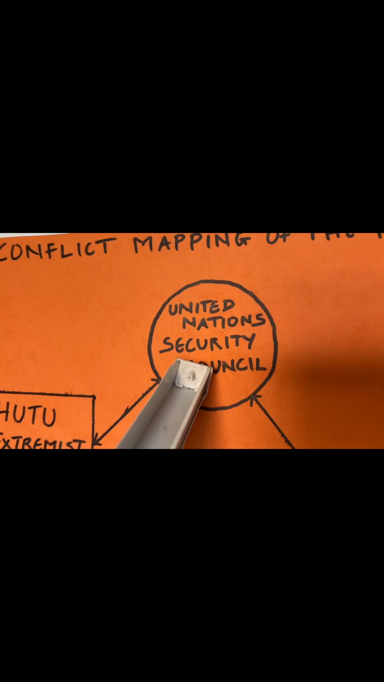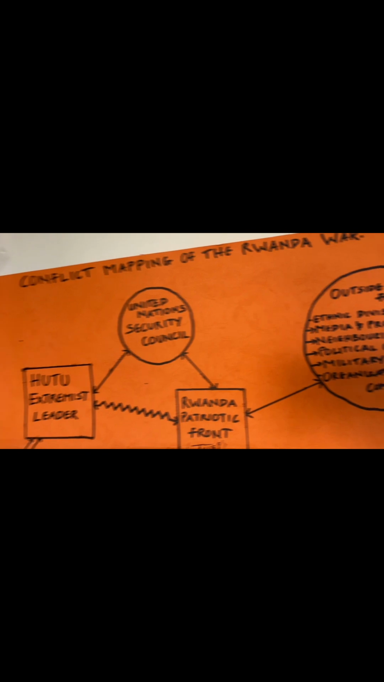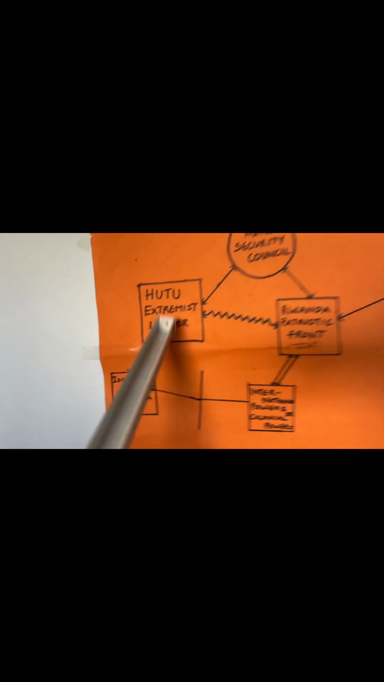And we also see on the top right-hand here the United Nations Security Council. The United Nations Security Council, already at the top here, you can see it has a mutual relationship with both parties. That's why you have a single line drawn here, while this double line represents an alliance between these two parties, the Hutu extremist leader and the Interahamwe Militia having an alliance, and the Rwanda Patriotic Front and the international powers or colonial powers having an alliance as well.